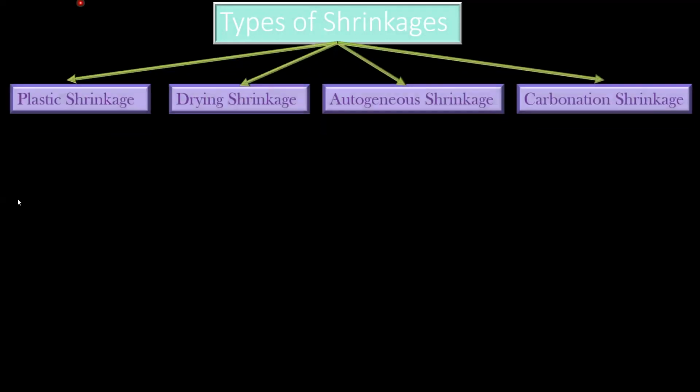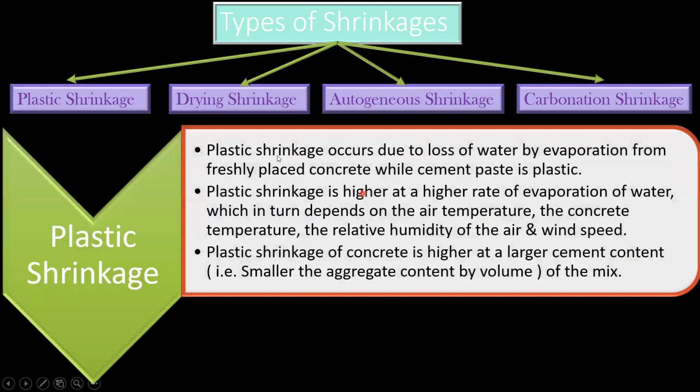But there are different types of shrinkage. We understood in a general way that shrinkage is nothing but a reduction in volume. Coming to the types, we have plastic shrinkage, drying shrinkage, autogenous shrinkage, and carbonation shrinkage. Plastic shrinkage occurs due to loss of water by evaporation from freshly placed concrete while the cement paste is still in the plastic state. That means the moment you pour the concrete, after some time there will be small cracks in your concrete. That is called plastic cracks since your concrete is still in the plastic state.